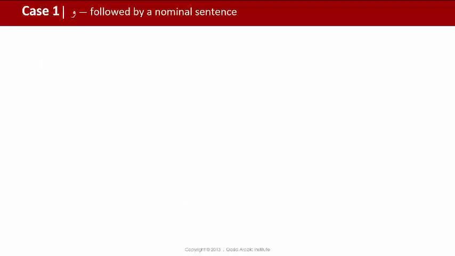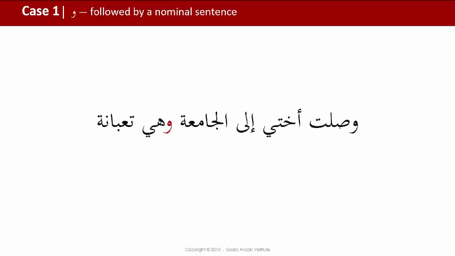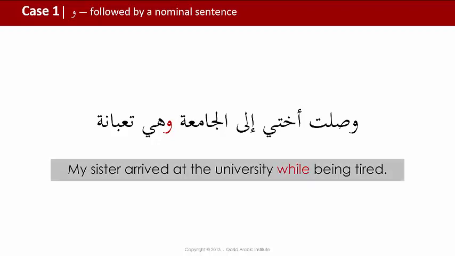So here's an example of the waw al-hal followed by a nominal sentence. وصلت أختي إلى الجامعة وهي تعبانة. My sister arrived at the university while being tired. So the waw here doesn't indicate consecutive action. It indicates here that the subclause, which is the sentence هي تعبانة, she is tired, is telling us something about the state of my sister at the time that she arrived.